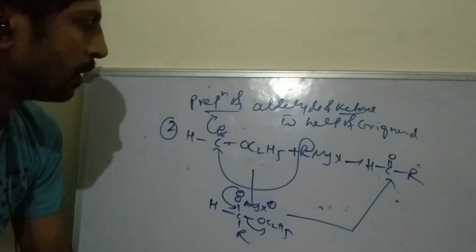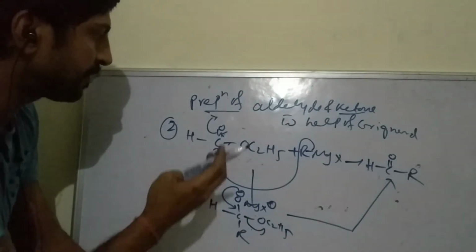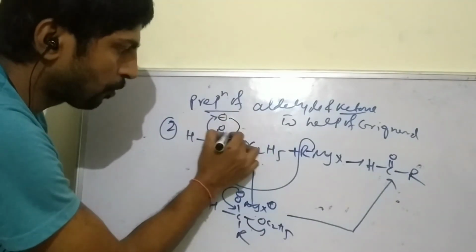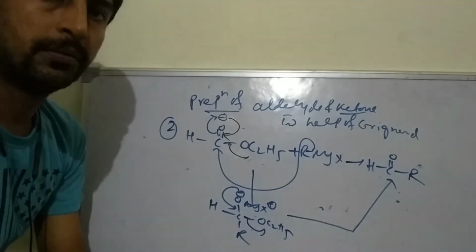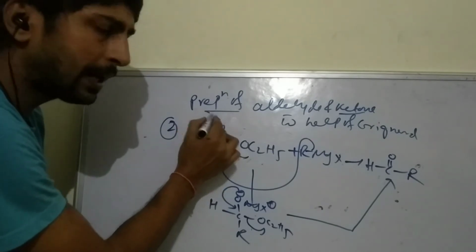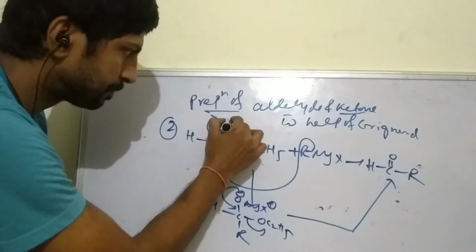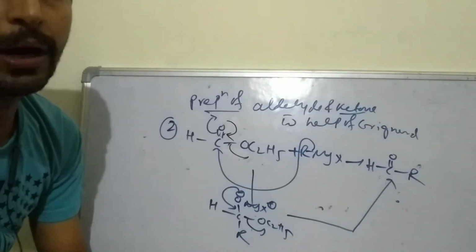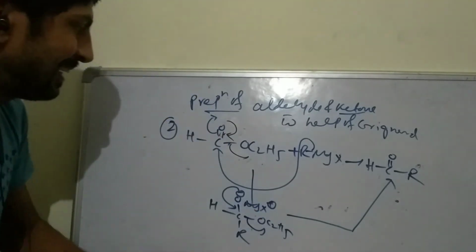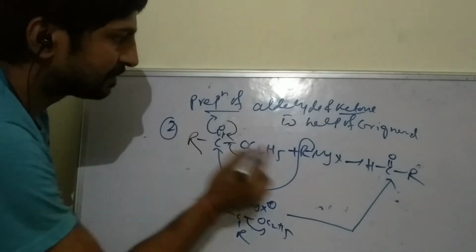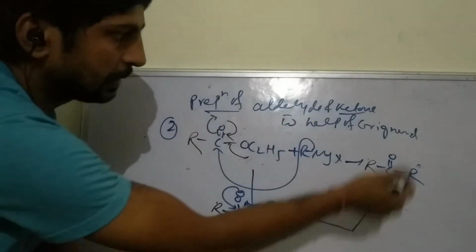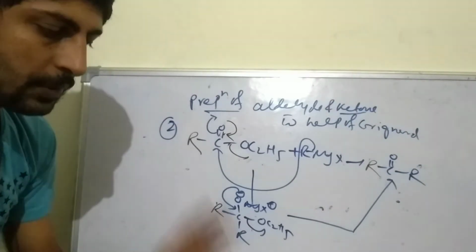Any doubt? Here it happens in a single step. Open, negative, negative, close. So it is written like that. Bond break, bond form, again out. Okay. If we prepare a ketone, H is replaced by R. Same. That is the ketone. Any doubt?